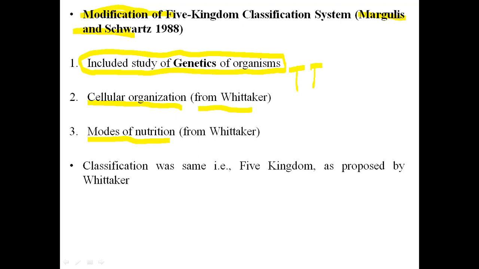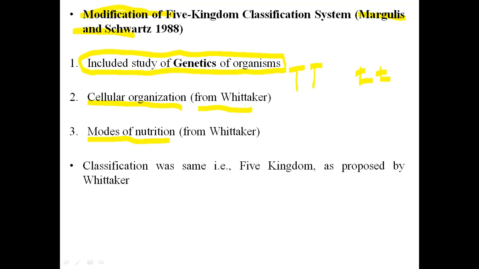These are tall plants, or they will be short plants. So we will come back to this one in the genetics chapter. So these are the two major genetic characters which are present. Some plants are tall, some plants are short, and this is because of their inheritance from their parent. So this is genetics.